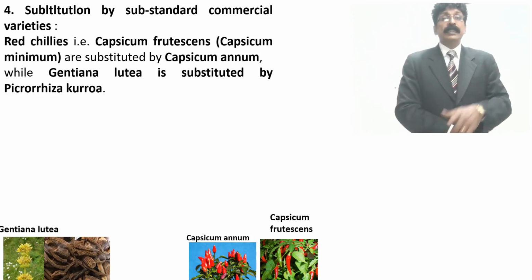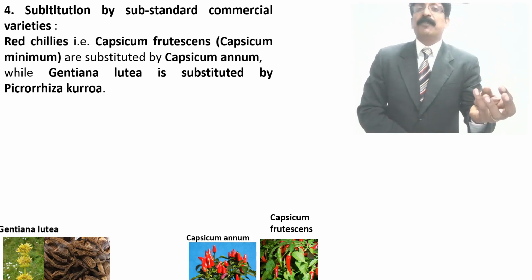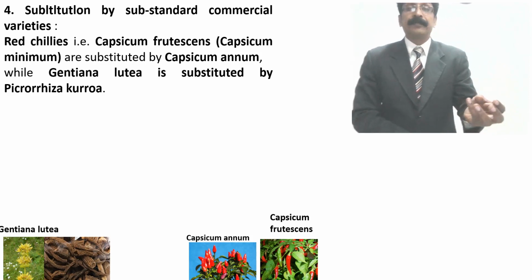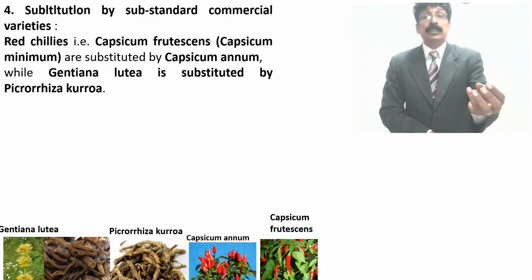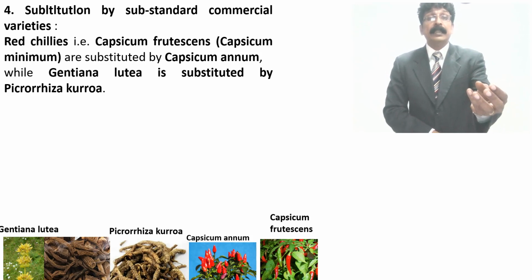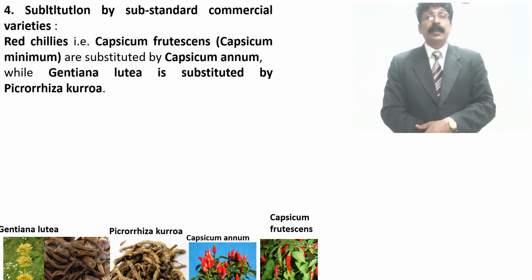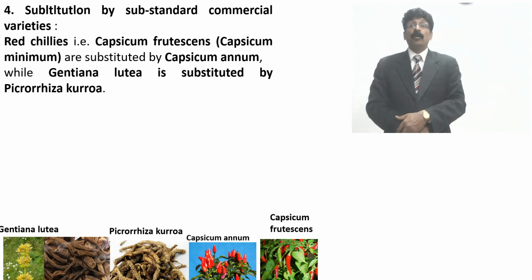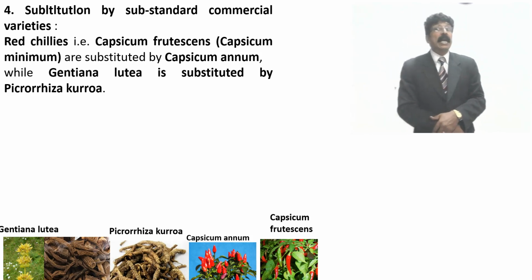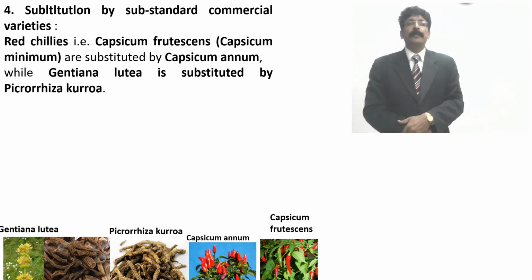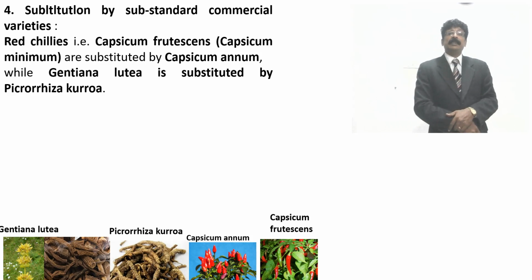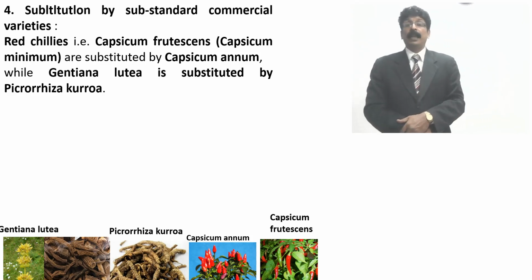This is Gentiana lutea. We are not using the flower, we are using the root part. You see, this is Gentiana lutea, the stolon part, and you can see that it is substituted by Picrorhiza kurroa, which has fewer active constituents and is also easily available and cheap. So they will mix the Picrorhiza kurroa with the Gentiana lutea, and that is adulteration.